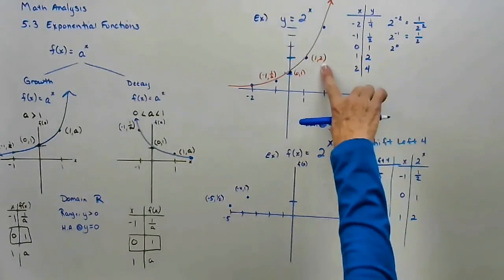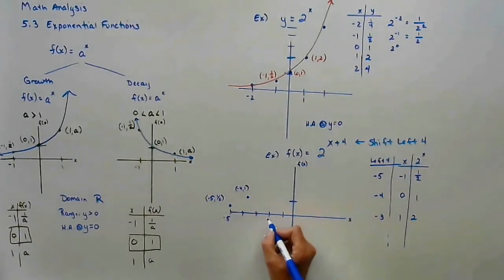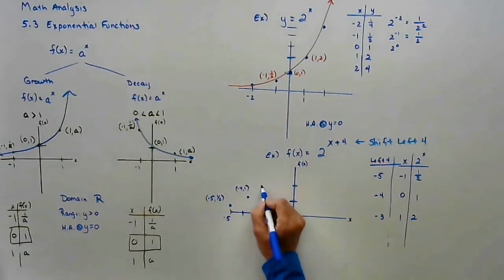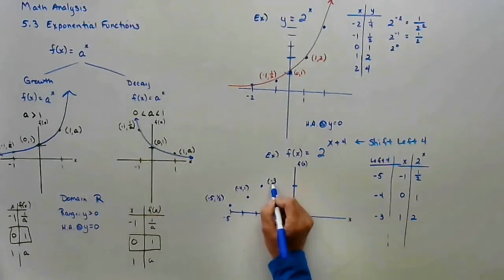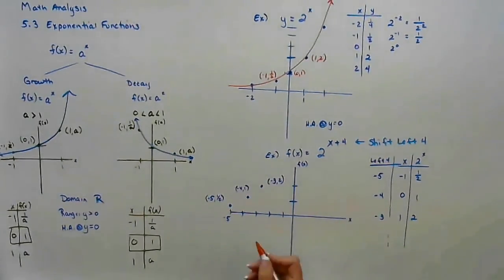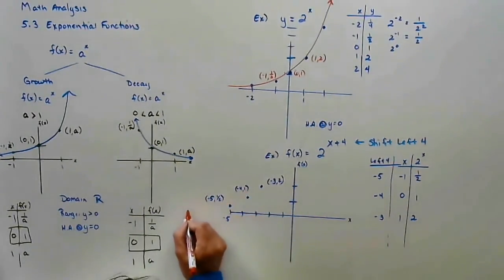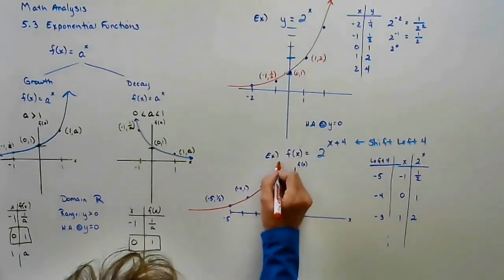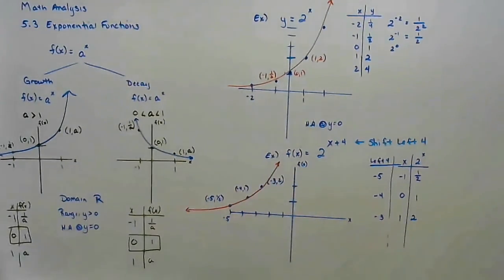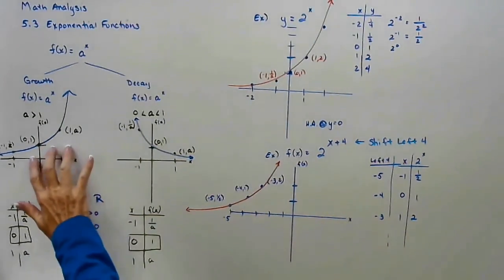Our point that normally was at 1, 2 has shifted to the left 4. It's still exponential growth. Notice these y values are getting smaller. It'll never hit 0, but it's going to behave like the line y equals 0. So exponential growth has these 3 values to start with.